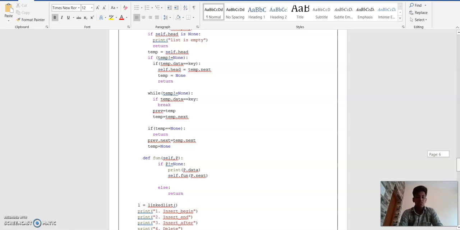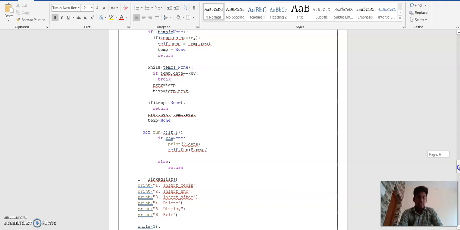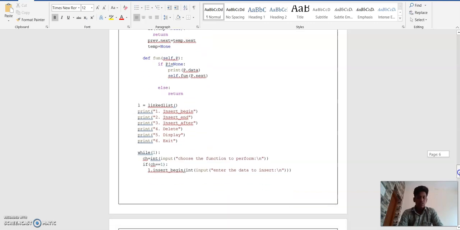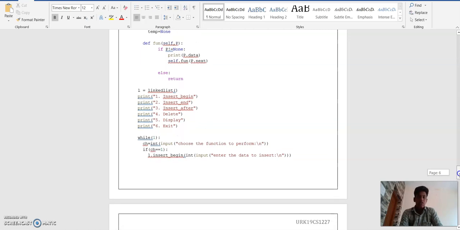While temp is not equal to None, if temp.data is equal to key, then break, else previous equal to temp, temp equal to temp.next. If temp is equal to None then return, and previous.next equal to temp.next, temp equal to None. Then definition fun of self, p. If p is not equal to None, then it will print p.data, self.fun(p.next). Else it will be written.